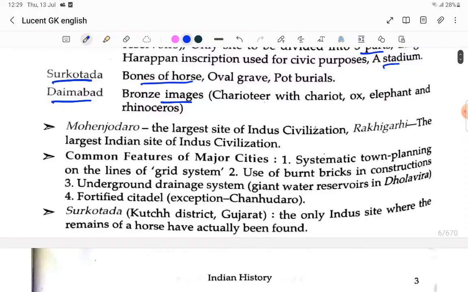Now, Mohenjo-daro, the largest site of Indus civilization. Rakhigarhi, the largest Indian site of Indus civilization. So Rakhigarhi is the name of one site that is the largest Indian site of the Indus civilization. In the Indus civilization, one more biggest site they are asking, that is Rakhigarhi.